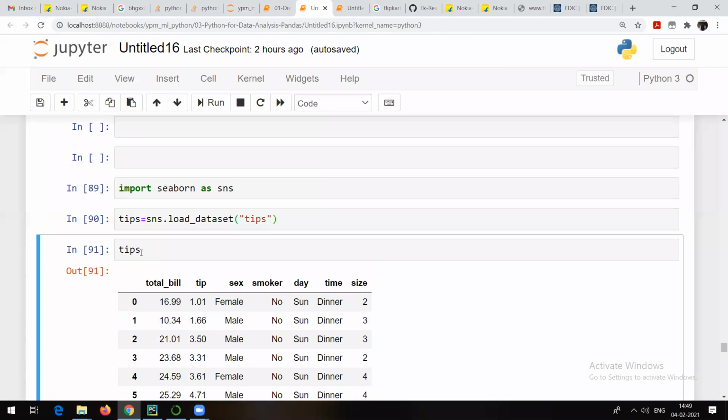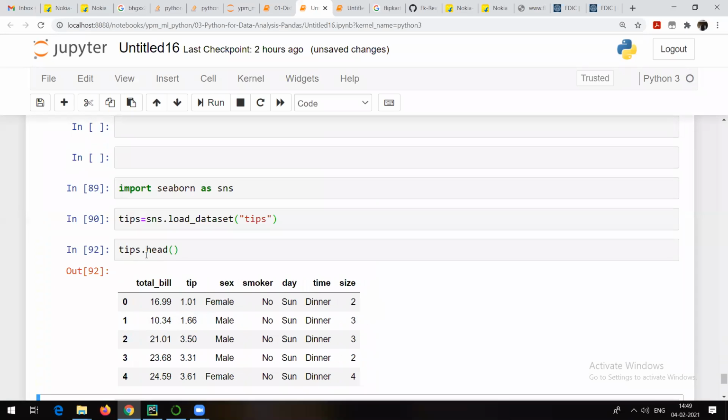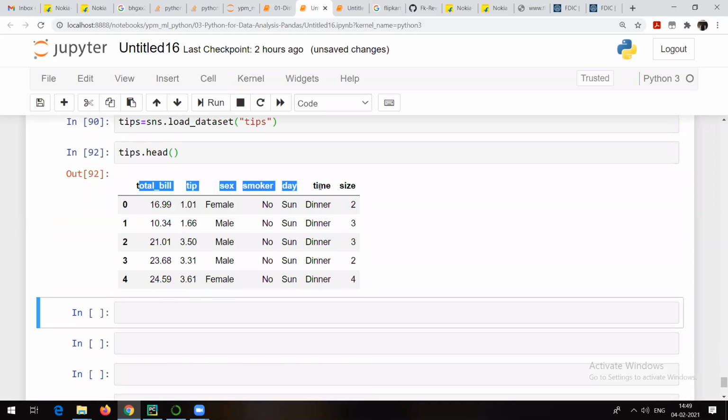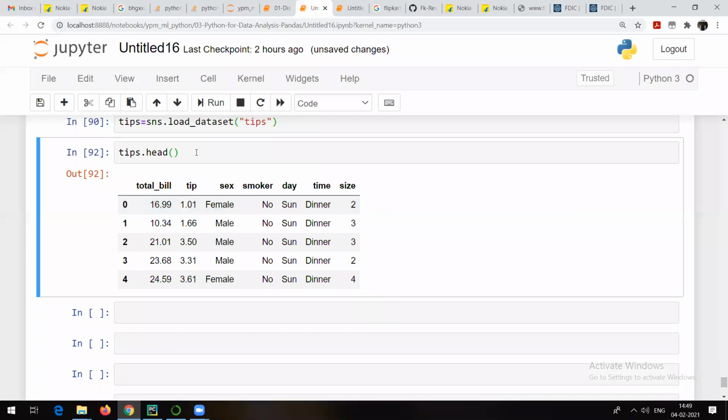Now I will write it down like this so that at least we will be able to see the names of the variables or columns. So these are the columns. You already know the head command. Head by default chooses the first 5 rows only, and that's what we are able to see. Out of all these columns, total bill is a continuous column. Values are numbers and continuous, like 16.99, 10.31, and so on. Tip is also continuous. The sex column is categorical, male or female.